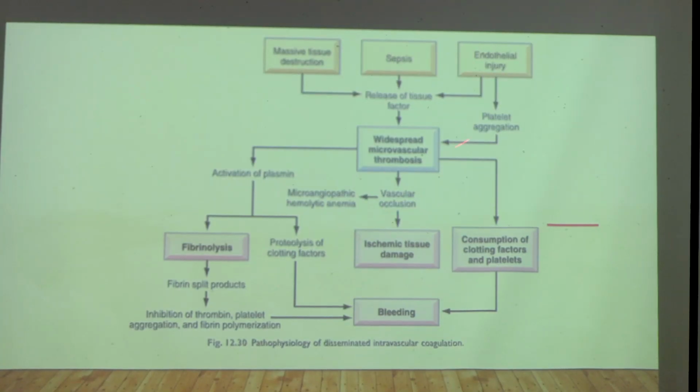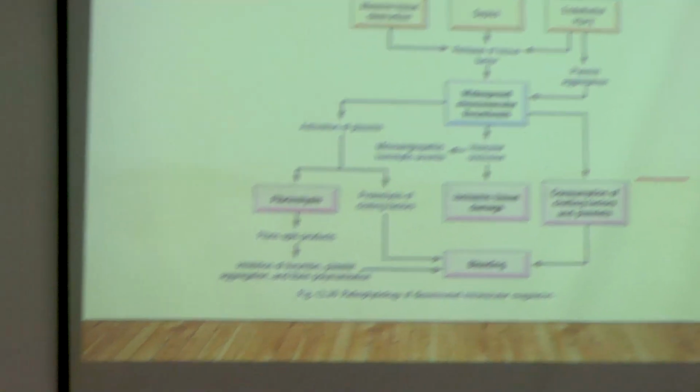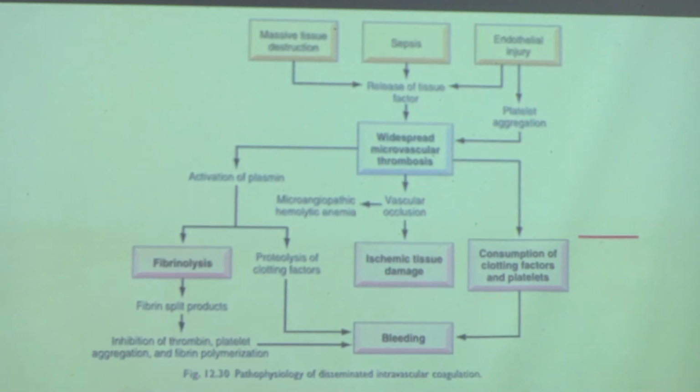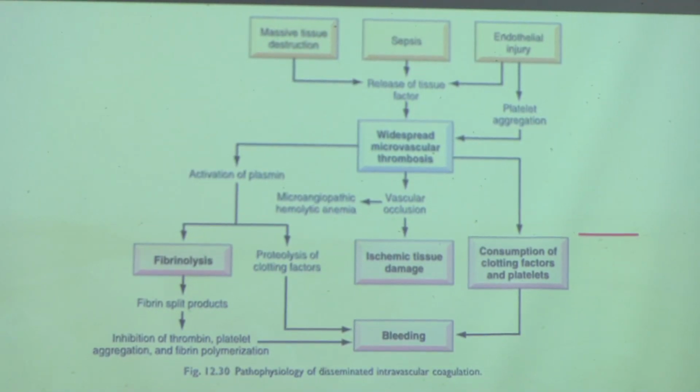So the final result will be widespread microvascular thrombi. After this, to combat the thrombi, the plasminogen system will get activated. This will cause increased fibrinolysis. So fibrin split products, FDPs, and D-dimers will get increased in our blood.